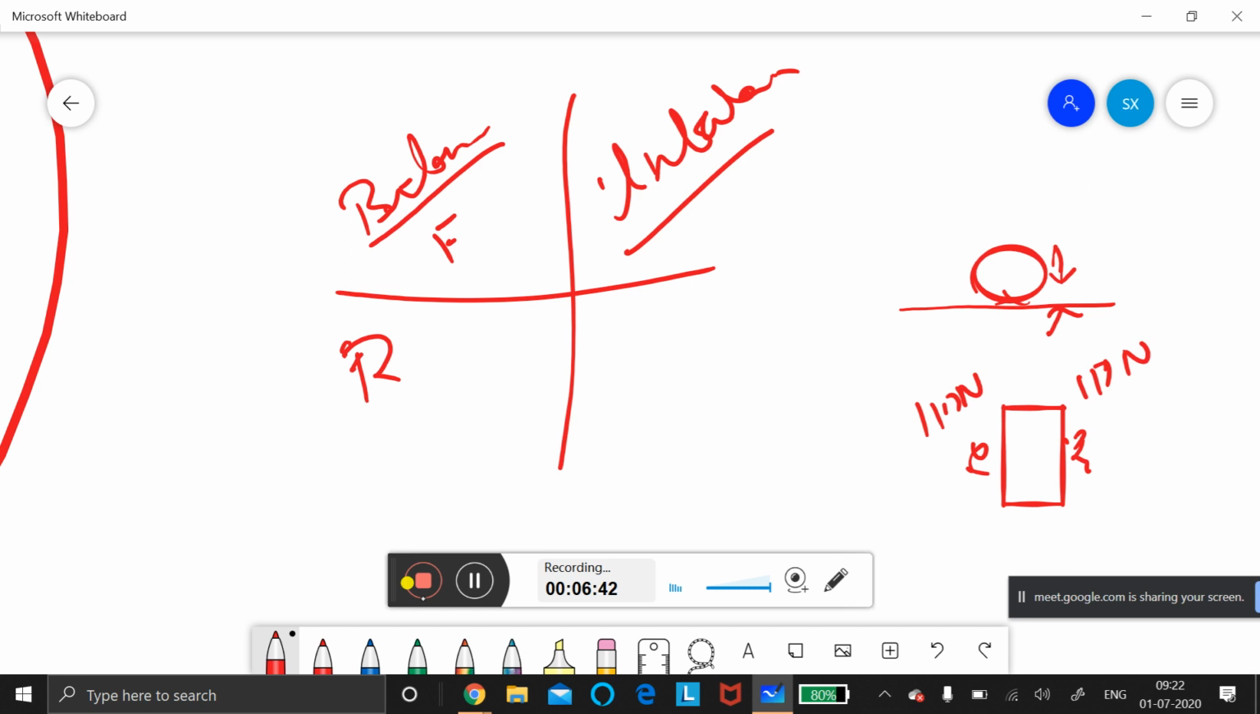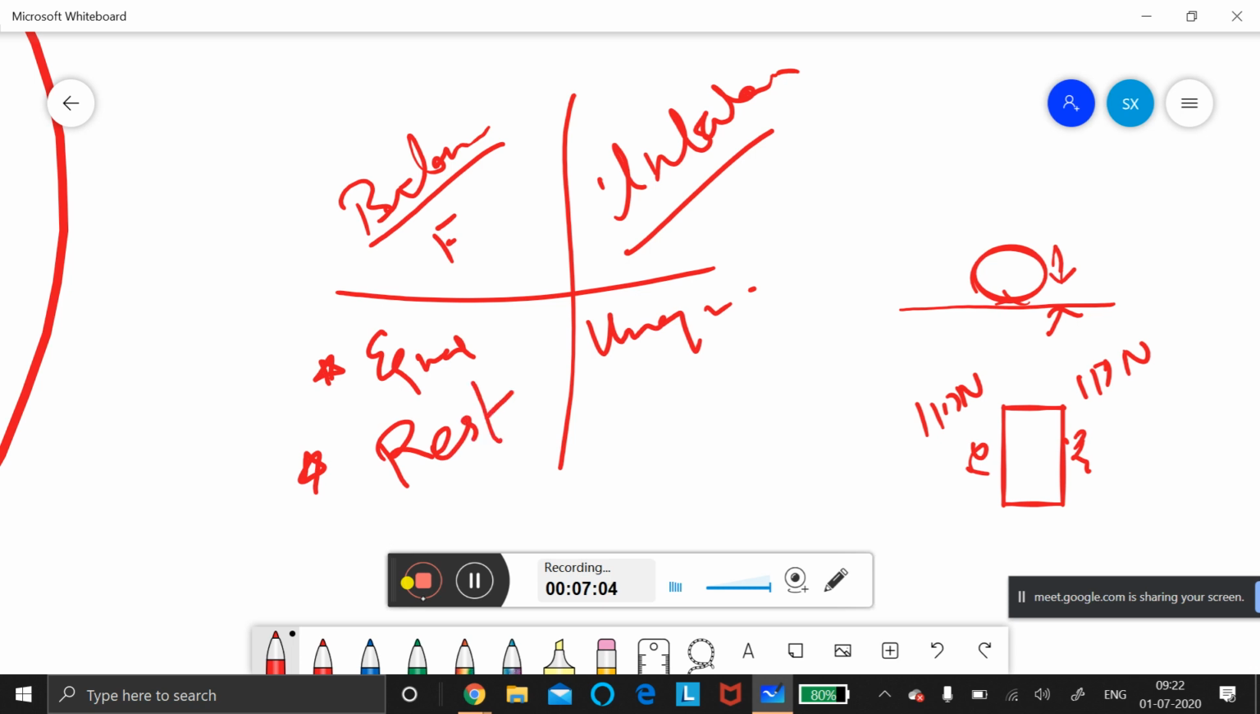What is the important point here? The object will not move in balanced force. So the force of equal magnitude in opposite direction is balanced, and the force of unequal magnitude in opposite direction is unbalanced. Here in balanced, the object will not move, it will be in the rest position only. But in unequal, suppose one person is pushing with 120 Newton, it will move that side. So this is the main second point.